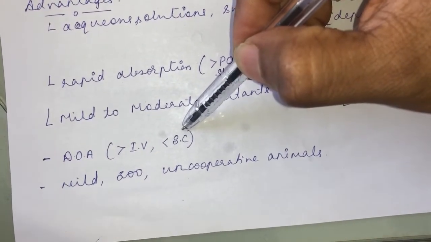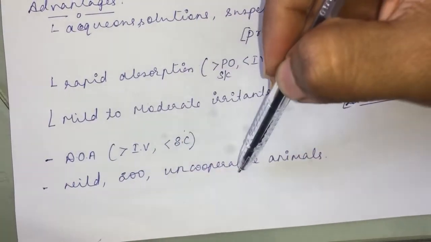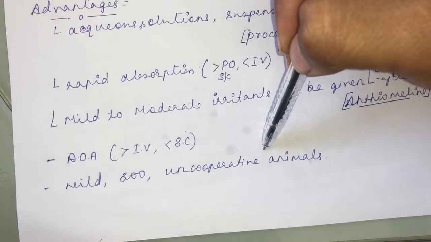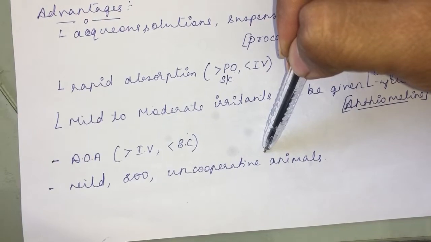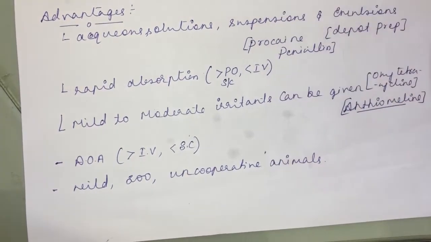It is the most preferred route for wild, zoo and uncooperative animals. The restraint required will comparatively be lesser when you compare it with the intravenous route of administration.